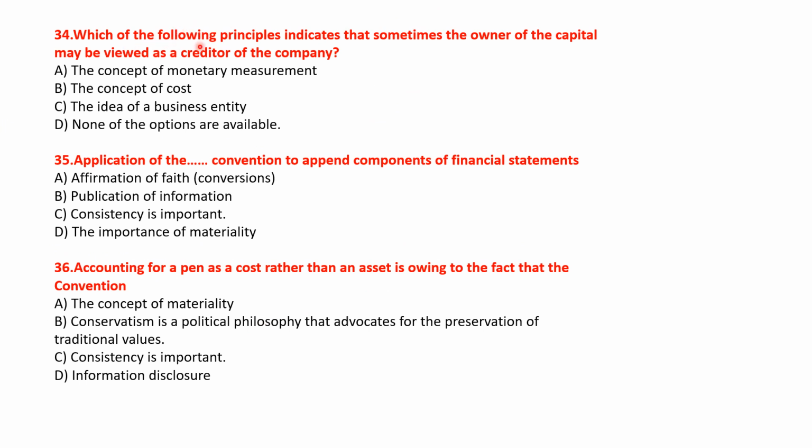Which of the following principles indicates that sometimes the owner of the capital may be viewed as a creditor of the company? Let's see the options. The concept of monetary measurement, the concept of cost, the idea of a business entity, and none of the options are available. So here the right answer will be option C, the idea of a business entity. Okay. Let's see the next question.